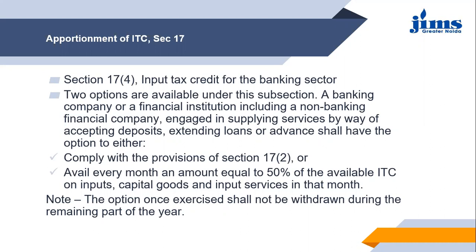The first option is to comply with the provisions of section 17 subsection 2. As we have just had a brief revision, section 17 subsection 2 was talking about the exempt supplies and the taxable supplies. So the financial institutes which fall under this category have to decide between the two options.